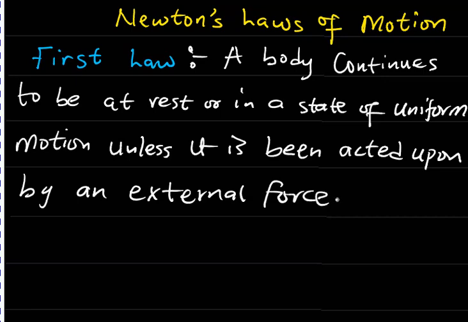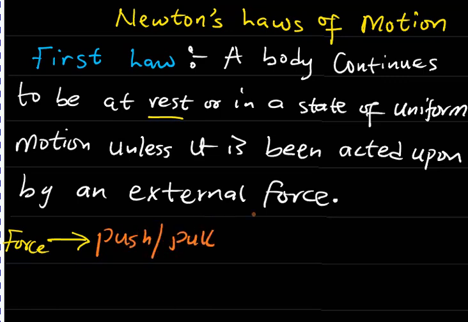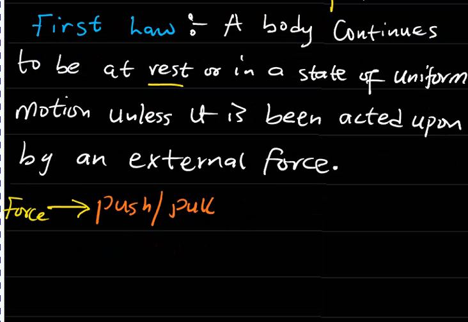So that simply means that the only agent that can change the state of a body, whether the body is at rest or in uniform motion, is an external force. That is why force is referred to as a push or a pull. So the state of rest or motion of a body can be changed by the application of an external force. I hope that is well understood.